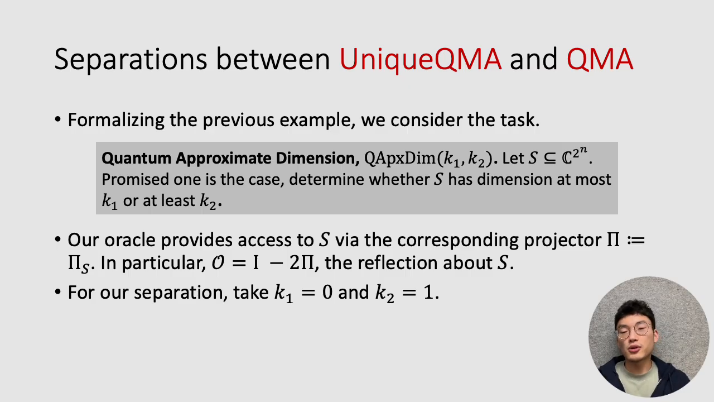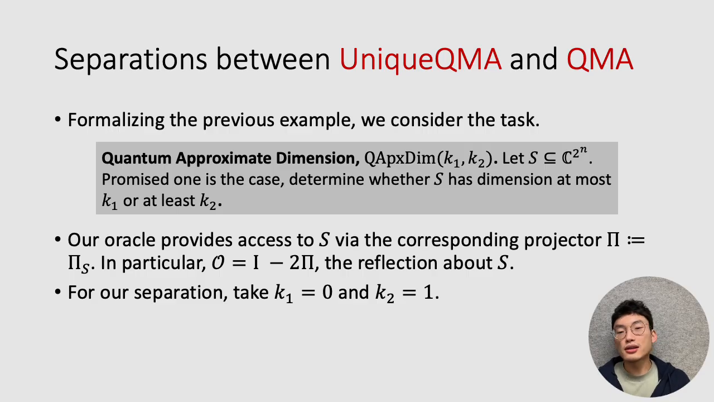Formalizing this previous example, we can define a nice task to consider for our separation between unique QMA and QMA. Formally, we define the problem, quantum approximate dimension, which is parameterized by K1 and K2. Here, we take some subspace S of C^(2^n), and promise that either S has dimension at most K1 or at least K2. You want to decide which of these two is the case.